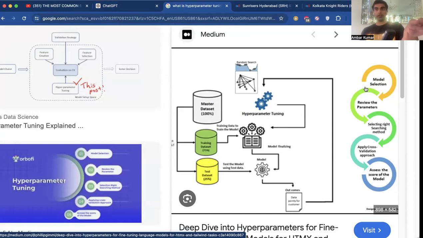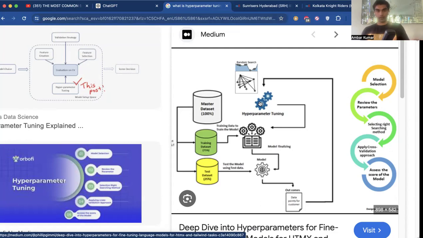And from what we just saw over there on the other tab, the actual random forest regressor is getting us a better, more accurate value. Then after you select that model, you can move on to the next step, which is reviewing the parameters. Those are the inputs, the data that we're giving into that, which we're going to store in those X and Y components, like the number of runs, number of fours, number of sixes, number of wickets taken. Which parameters do you input into that model to get the highest value out of that model? Once you've inputted those parameter values, then you go into selecting the right searching methods.